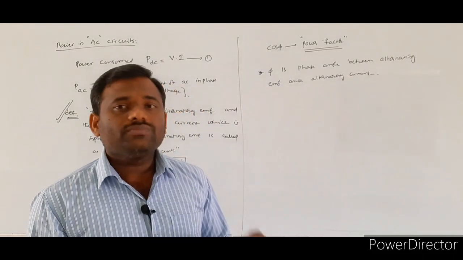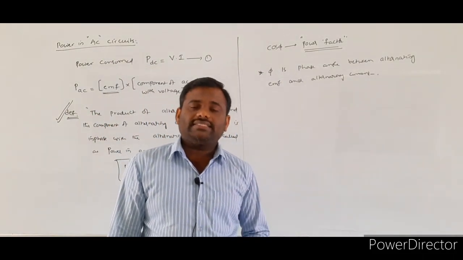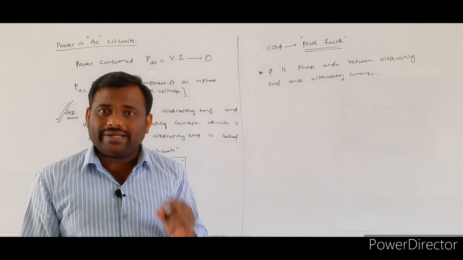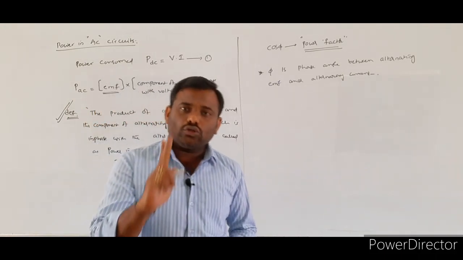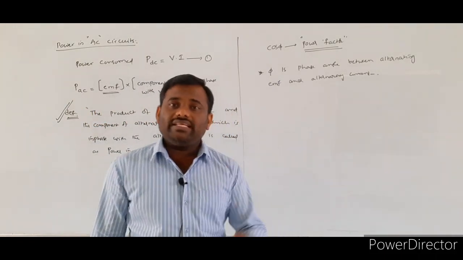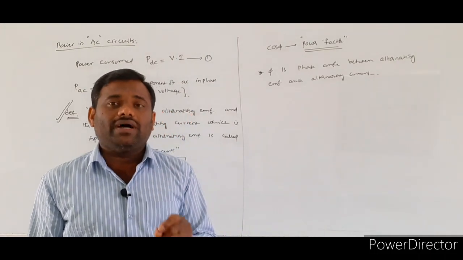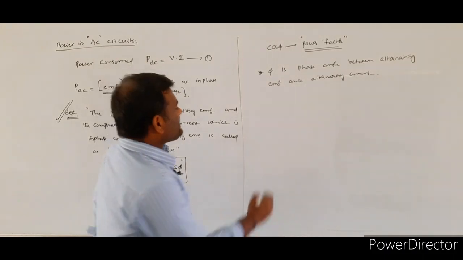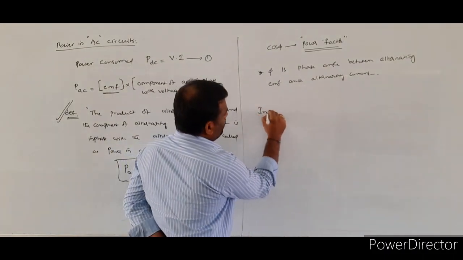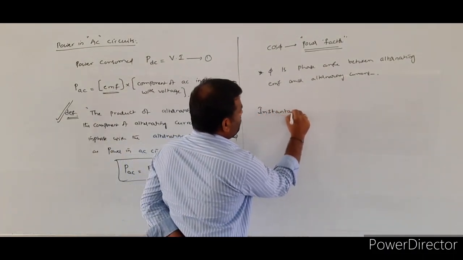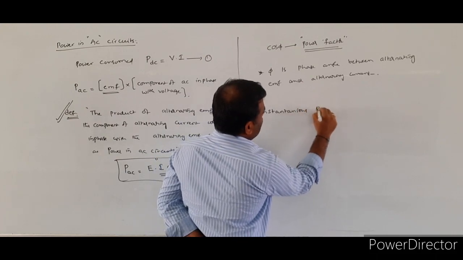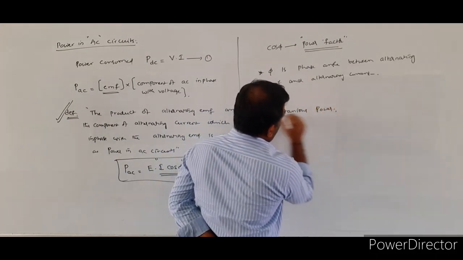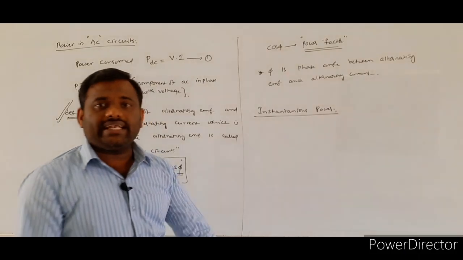So in the coming topics of a pure resistor, a pure inductor and a pure capacitor, we are going to calculate two different powers. One of the power is called instantaneous power, and the other power is average power. So how can we define the instantaneous power?